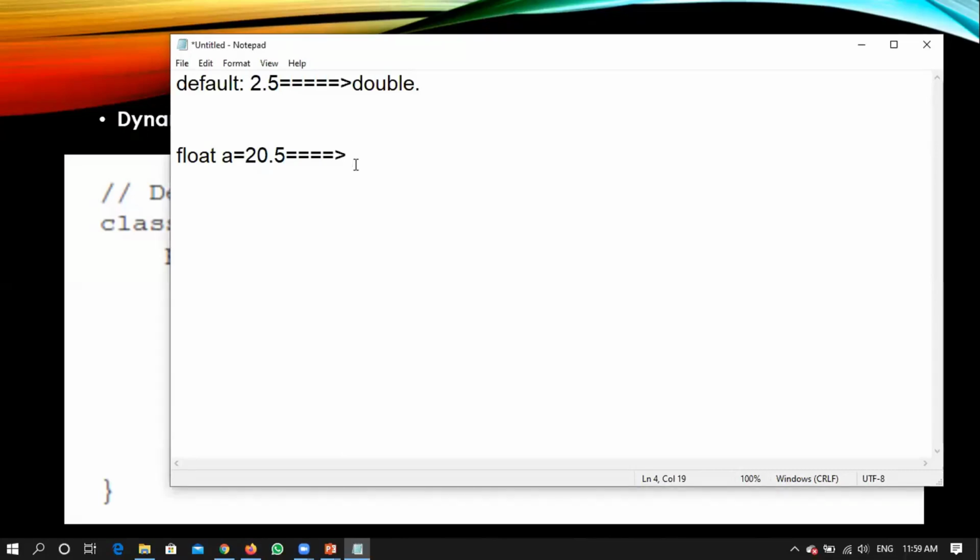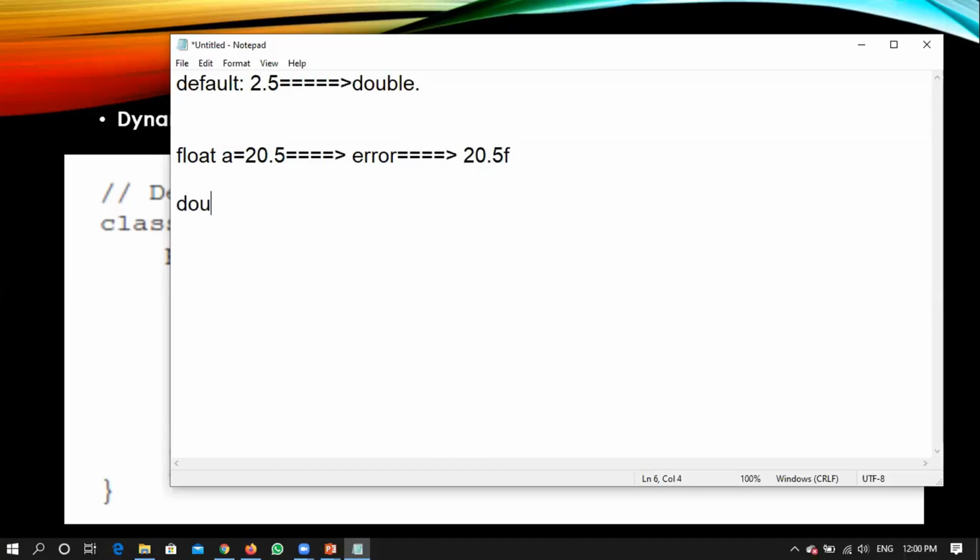If the same thing is specified explicitly saying that this is not a double value, this is a float value, then copying this value to a will work fine.